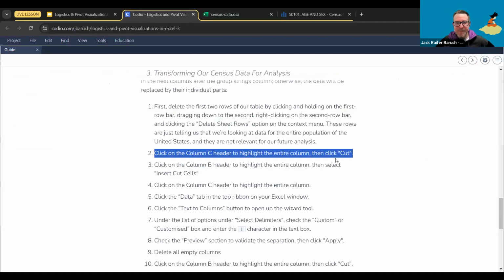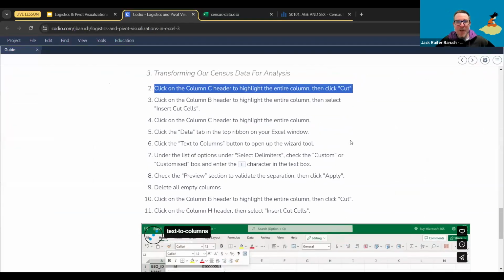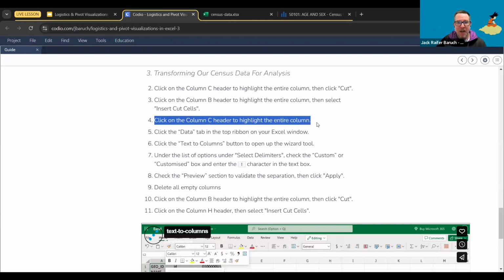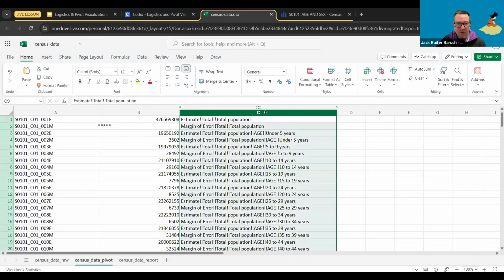All right. Now, this one's going to be a little bit more complex, so pay attention to this one. This is very important because it allows us to transform a very complicated text column into several columns at the same time. So what we're going to do is first, we're going to highlight the entire C column. So again, remember to highlight it. Just click on it, and that's going to highlight it.